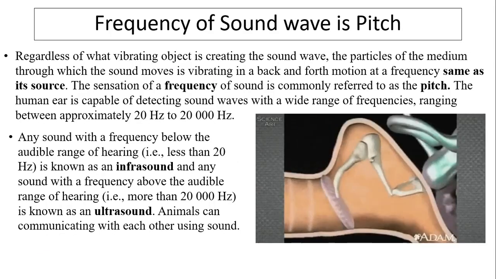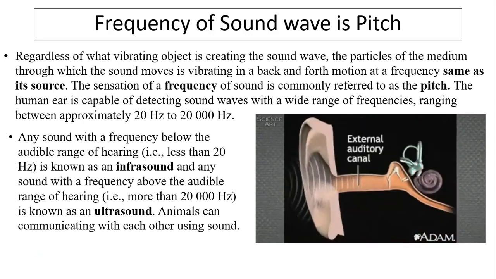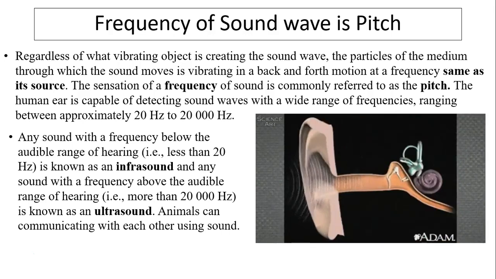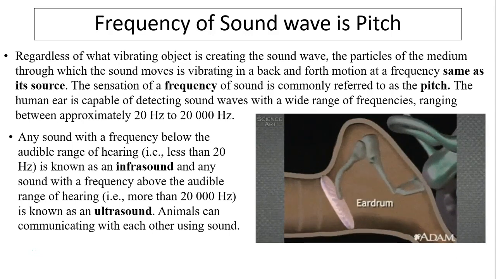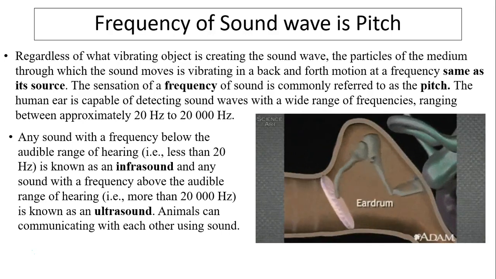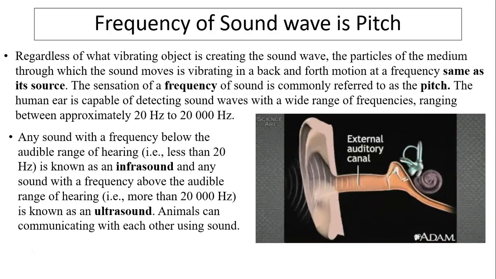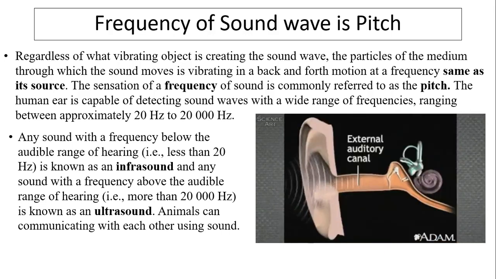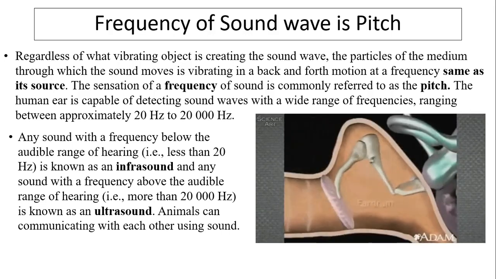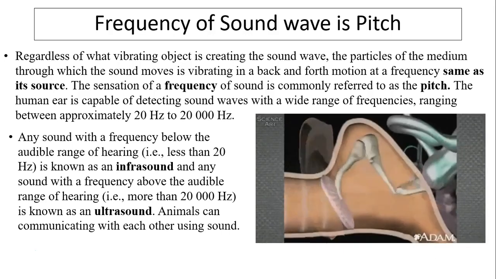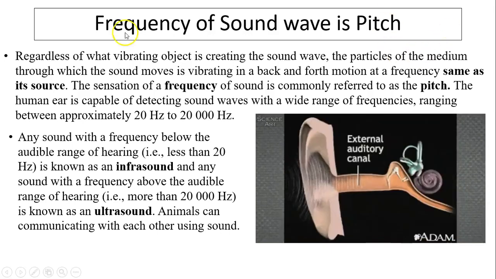Frequency of sound wave is the pitch. Regardless of what vibrating object is creating a sound wave, the particles of the medium through which the sound moves are vibrating in back and forth motion at a frequency same as its source. The sensation of a frequency of sound is commonly referred to as the pitch. The human ear is capable of detecting sound waves with a wide range of frequencies, usually ranging from 20 Hz to 20,000 Hz. So how does this travel in your ear?